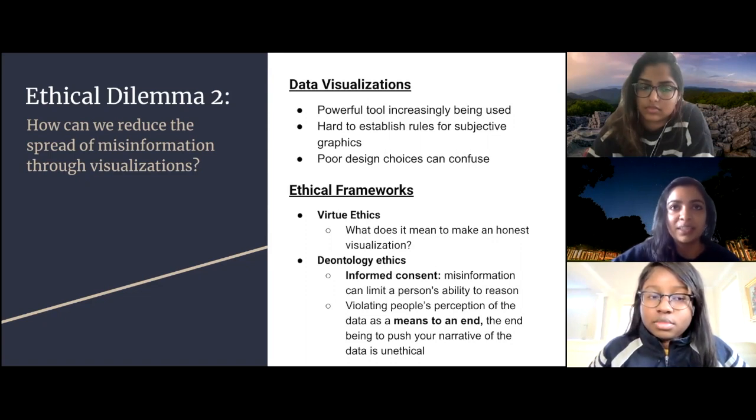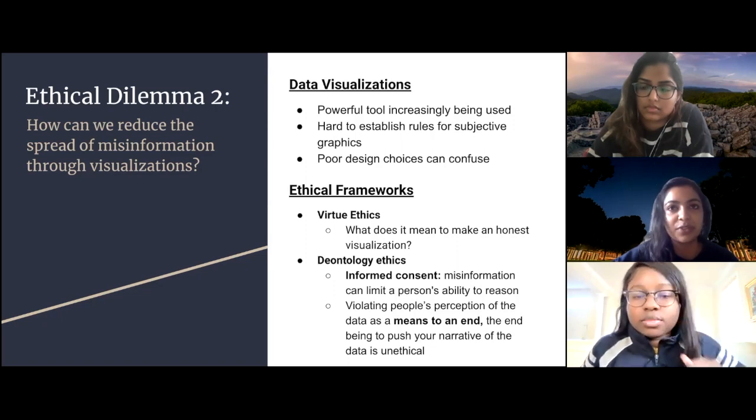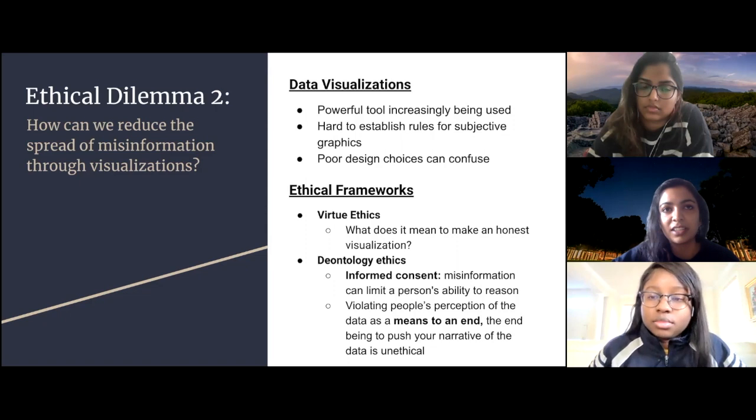To analyze this problem, we'll be using the virtue and deontology ethics frameworks. Virtue ethics is pretty broad, saying that we should only perform actions that lead to being a virtuous human, such as being honest. However, there are some exemptions. For example, someone who is honest and spreads rumors or tells other people's secrets is not virtuous, even though the person is technically telling the truth.